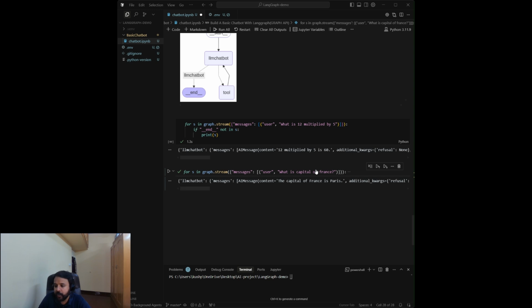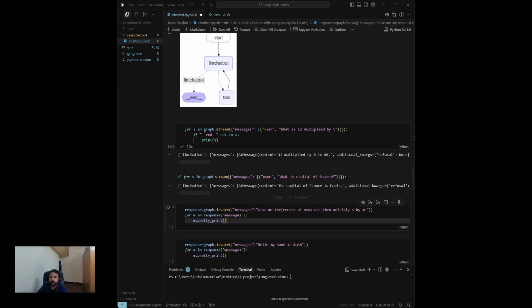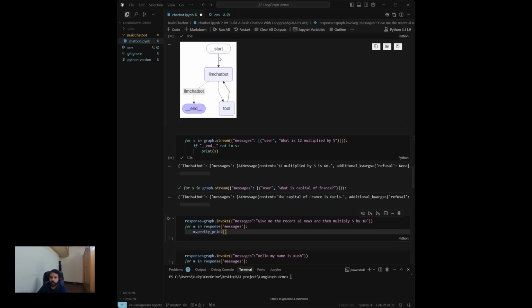So now we are starting one more new topic. We are trying to give a memory to our LLM so that it can remember past information also. Now we are giving this message to our chatbot: give me the recent AI news and then multiply 5 by 10. So how will it execute? It will give this message to the LLM chatbot.